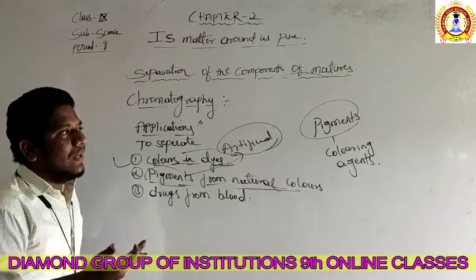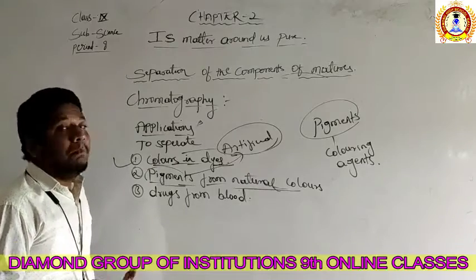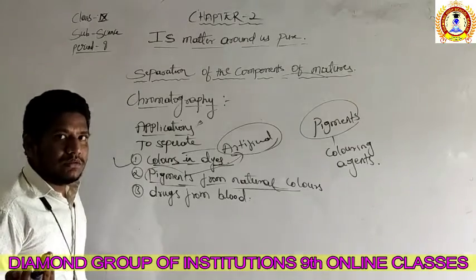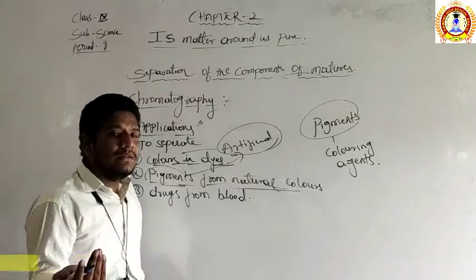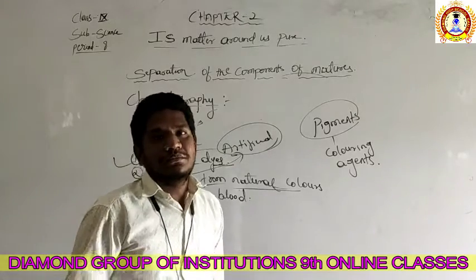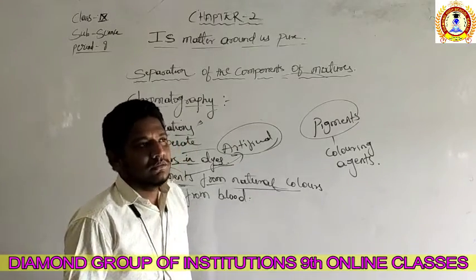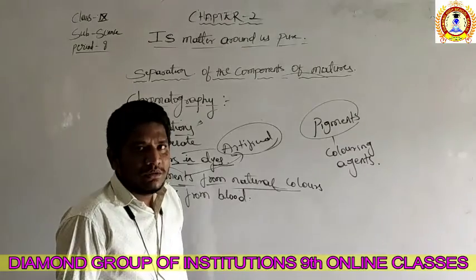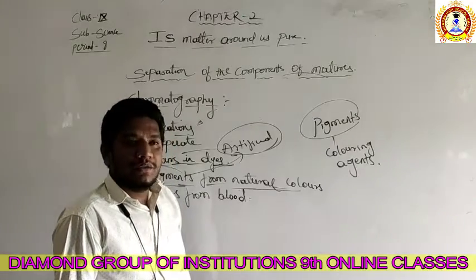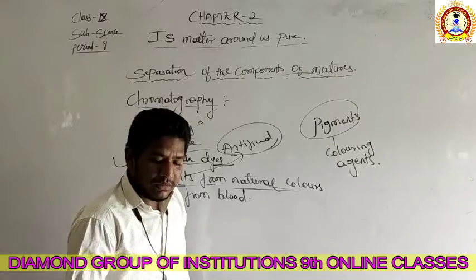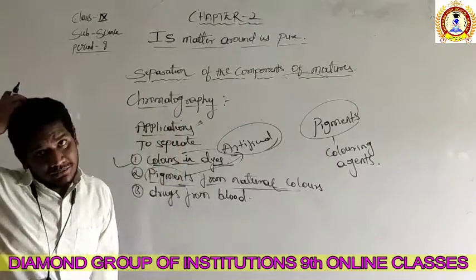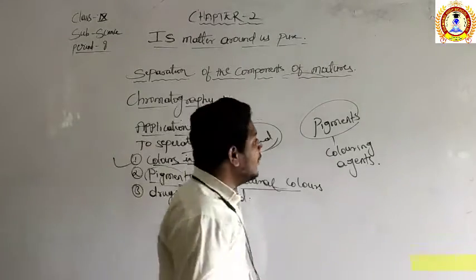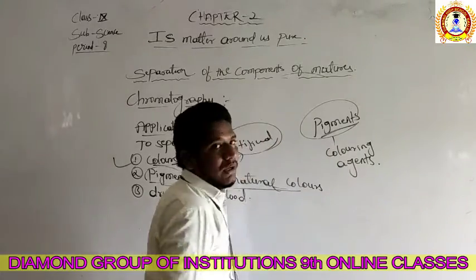So why is the blood red? Question: why is the blood red? Actually the blood is not red. Confused? सर ब्लड रेड नहीं रहता तो हमारा ब्लड तो रेडिश है ना. So actually the blood is not red. Why is the blood red? It is due to the pigment, right?